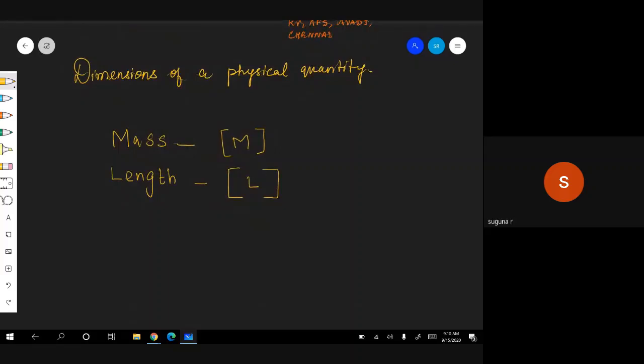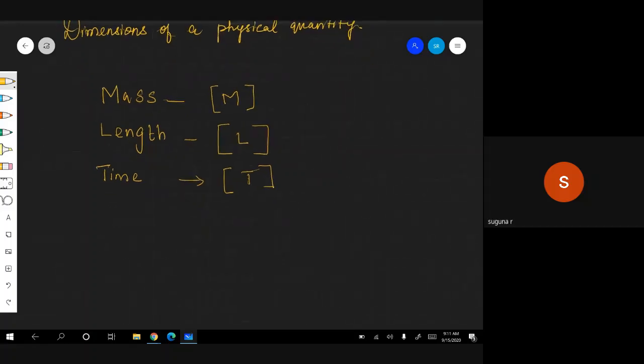Then dimension for time is T. In the SI system we have 7 fundamental physical quantities and units, and all these quantities are called the 7 dimensions of the physical world. Mass is a very important dimension in mechanics, along with length and time. The dimension of mass is M within the bracket.